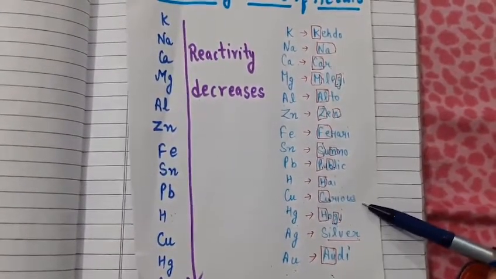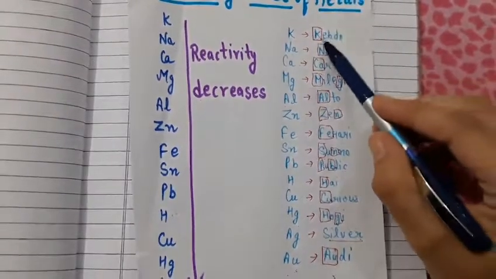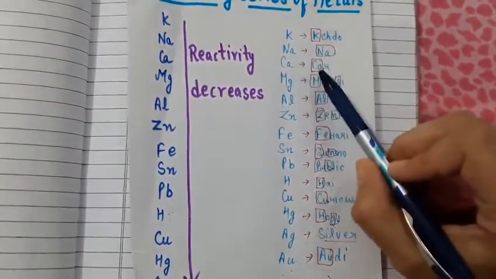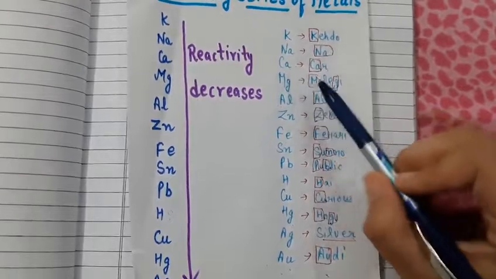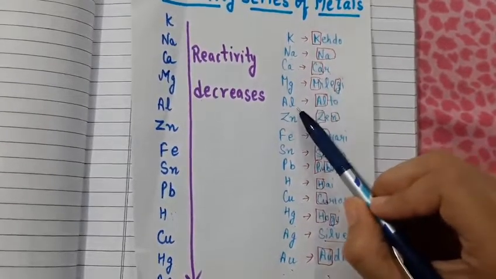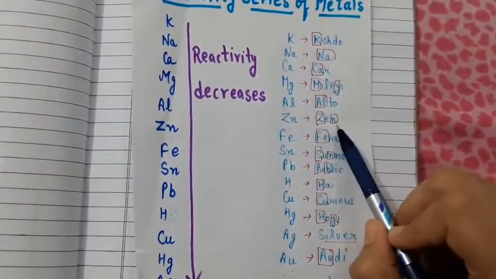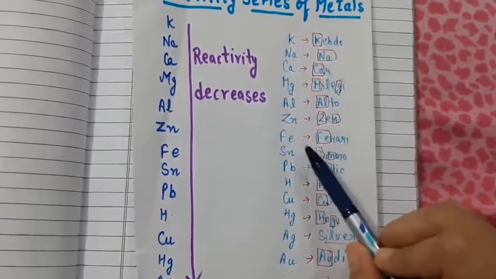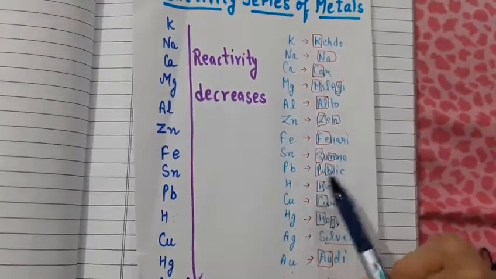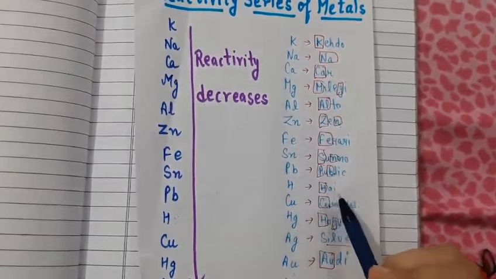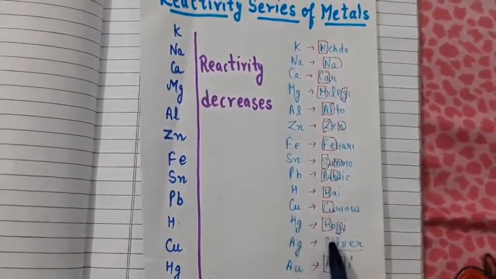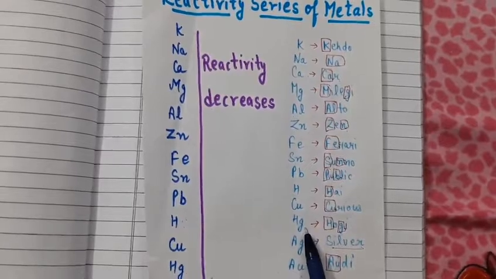The word curious means eager to know something. You can pick K from कह दो, symbol for potassium, Na from Na, symbol for sodium, Ca from car, symbol for calcium, Mg from मिलेगी, symbol for magnesium, Al from alto, symbol for aluminium, Zn from Zan, symbol for zinc, Fe from Ferrari, symbol for iron, Sn from suno, symbol for tin, Pb from public, symbol for lead, H from है, symbol for hydrogen, Cu from curious, symbol for copper, Hg from होगी, symbol for mercury.